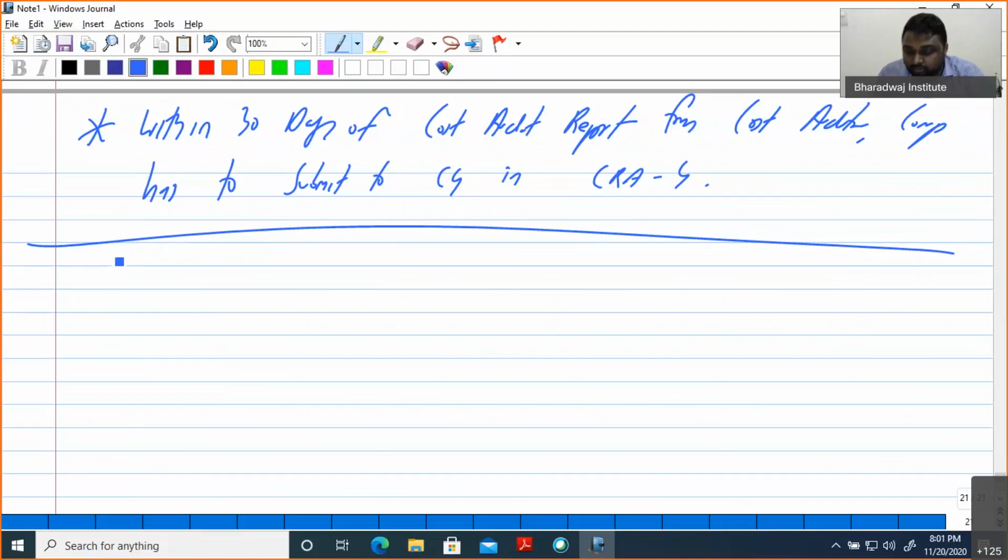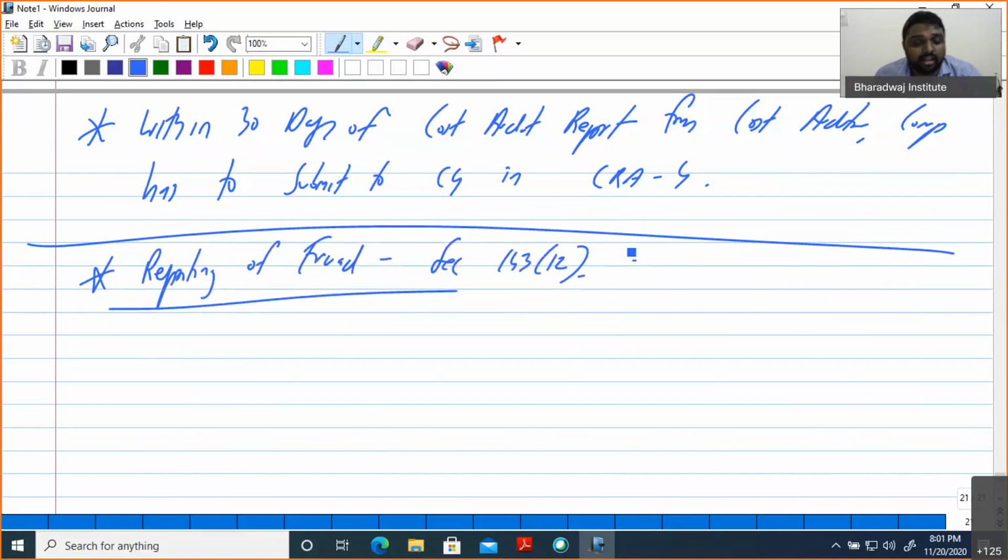Okay. Before that, another one. This is a regularly coming essay question, but in the MCQ model they may not ask. That is the reporting of fraud. That is Section 143(12), which discusses fraud.